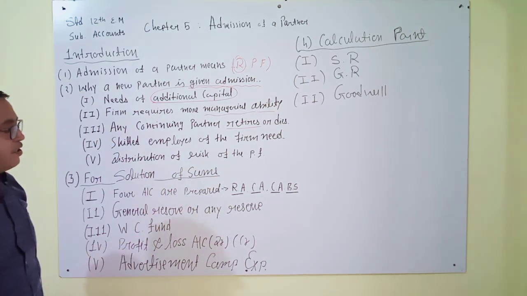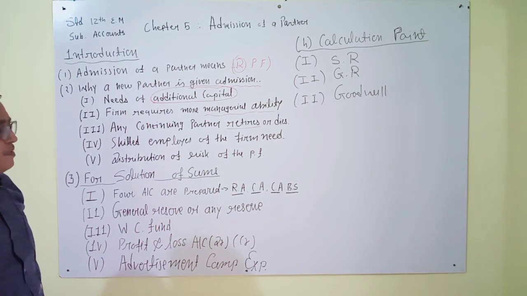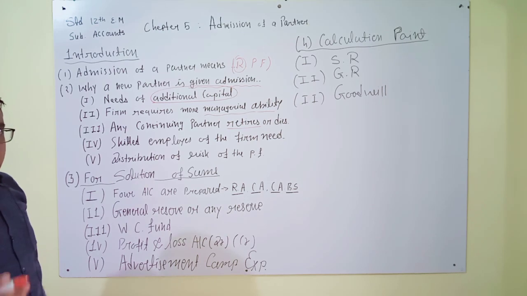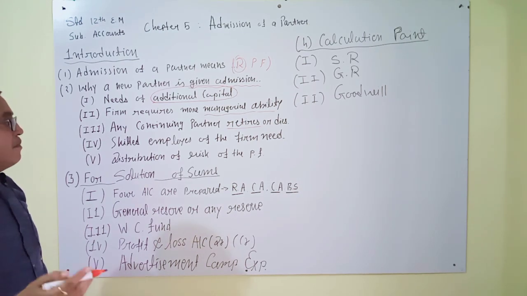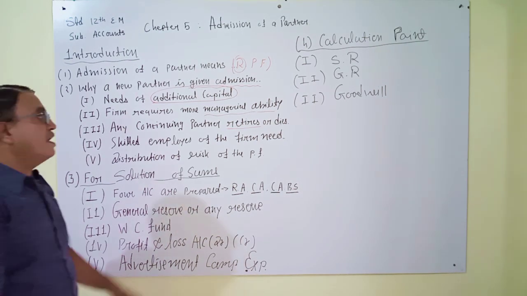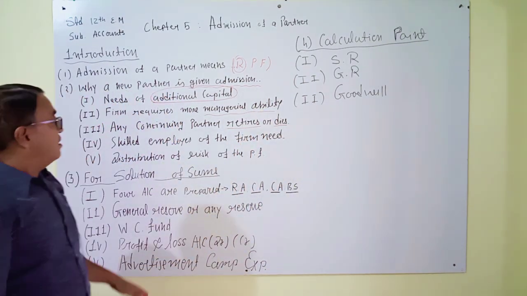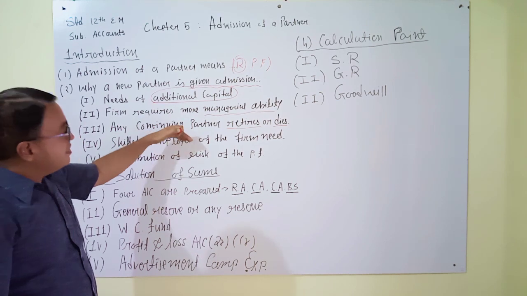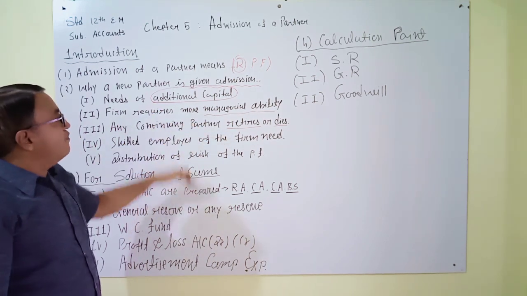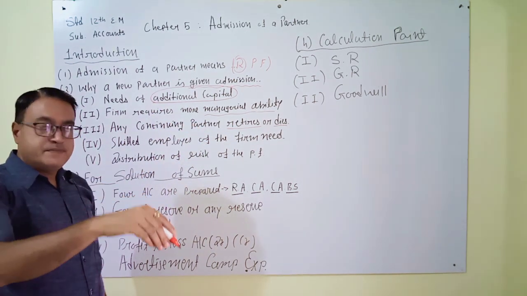If he is not ready to work with the partnership firm, then he can resign as per the partnership deed, or if any partner dies, then in that place a new partner will be given admission.